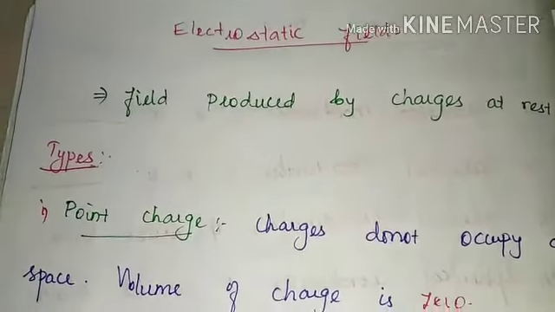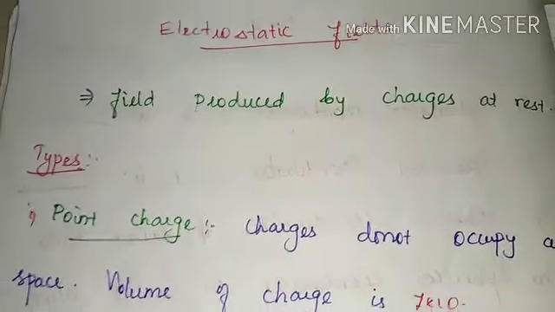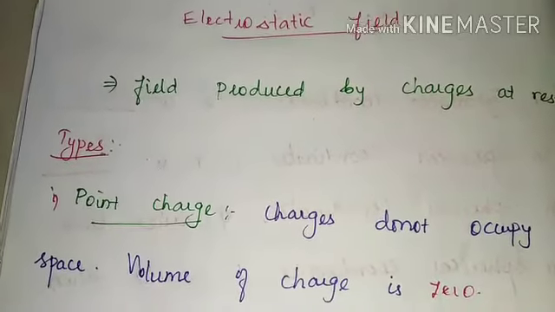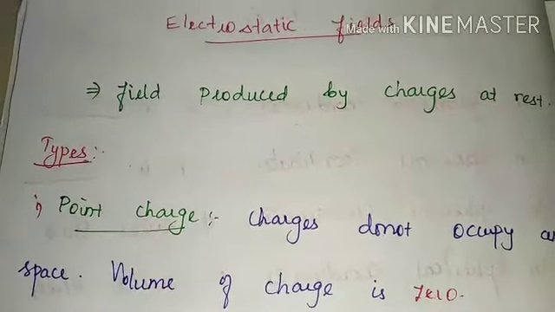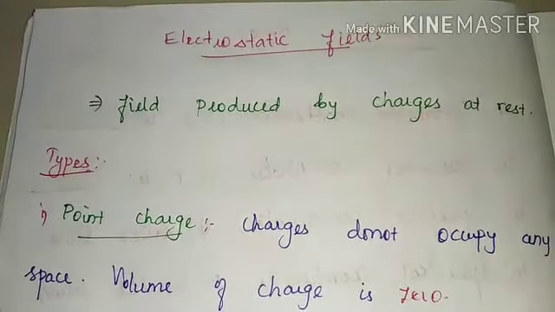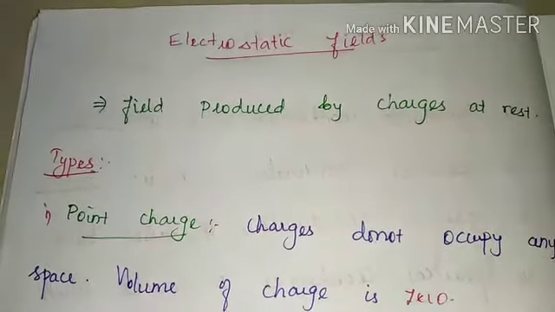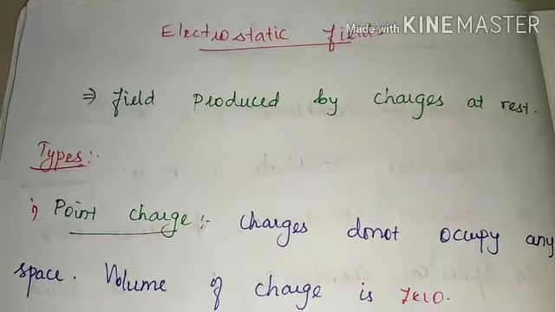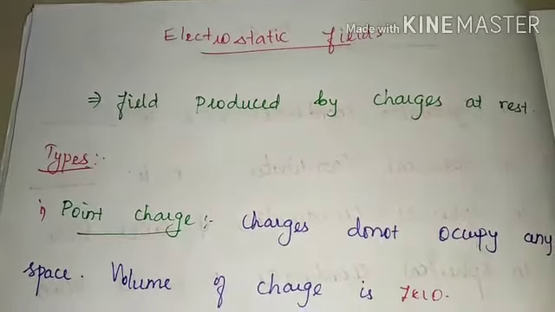In this chapter we are going to see some important laws, theorems, equations and the applications of those. What are the important areas we are going to cover? Coulomb's law, Gauss law, Stokes theorem, divergence theorem, Poisson's equation and Laplace equation. In this session I am going to cover the basic charge distribution types and simple problems, as well as Coulomb's law alone. In our upcoming session we will see Gauss law, Stokes theorem, divergence theorem, Poisson's and Laplace equation.